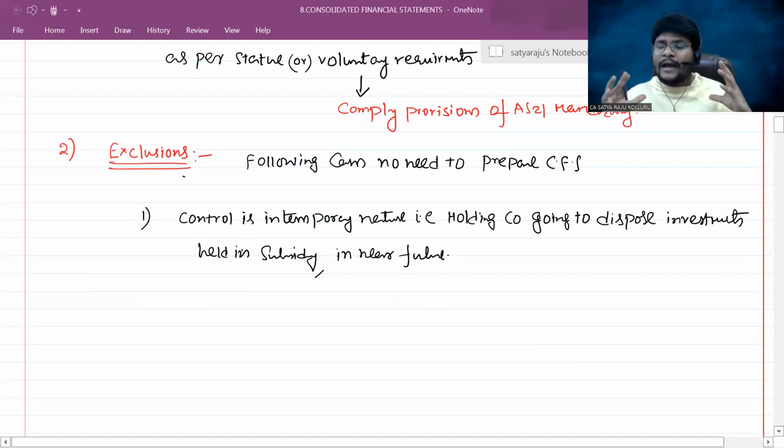That means if the holding company is an investment company, then I will treat such investments made in the subsidiary company as stock in trade. At that point of time, I can resell such investment in the very near future. At that point, such a subsidiary company I cannot consider in the process of consolidated financial statements. Do you understand? That is, control is in temporary nature. The holding company is going to dispose of the investment held in the subsidiary in the near future.